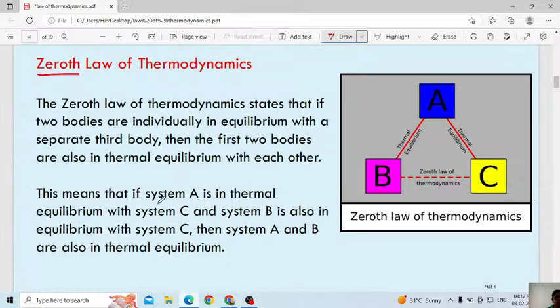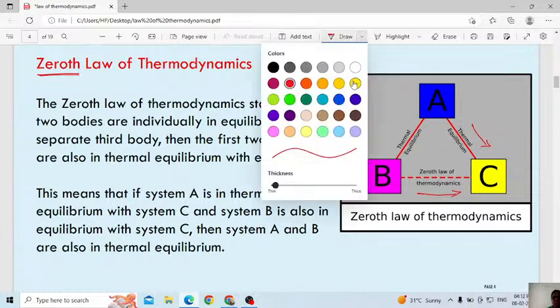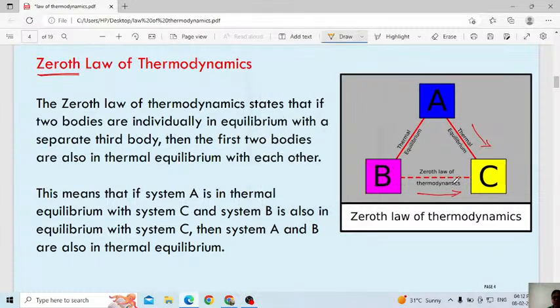This means if system A is in thermal equilibrium with C, and system B is also in thermal equilibrium with C, then you can conclude from this that A and B are also in thermal equilibrium.